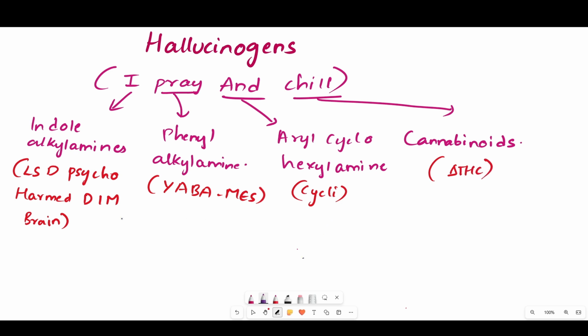So coming back to the examples. The first one is LSD, which means lysergic acid diethylamide, which is also called LSD. Lysergic acid diethylamide comes under indole alkylamines. The next one is psycho, so just remember it as psilocybin and the other one is psilocin.